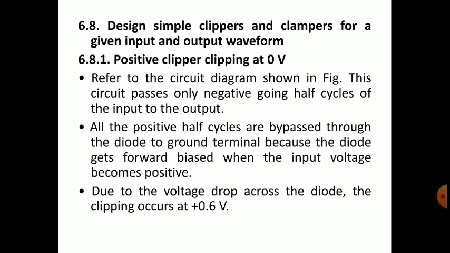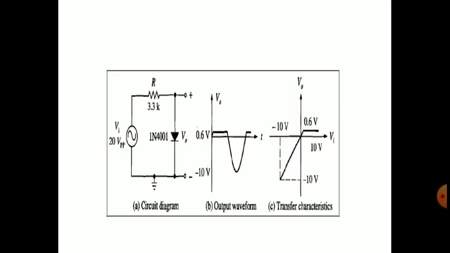The first topic is the positive clipper, clipping at 0 volts. Refer to the circuit diagram shown in the figure. This circuit passes only the negative going half cycles of the input to the output. That means it clips off the positive going half cycle, and you see the output waveform like that.